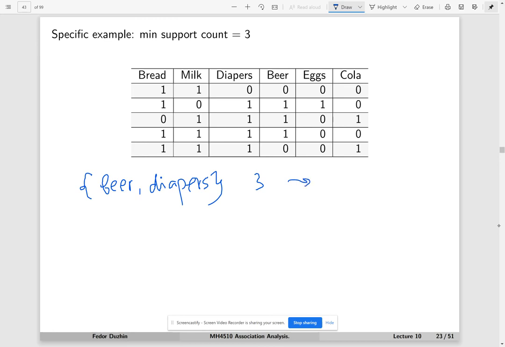So in future, it means that we cannot rule out anything that contains beer and diapers. If, say, in future we want to consider beer, diapers, and something else, say bread, then we will have to do it. At this moment we don't know. The support count of beer, diapers, and bread could still be 3 or could be smaller than 3. We don't know.